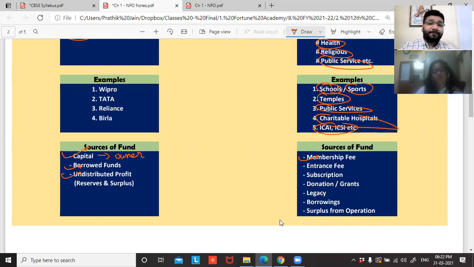Second is entrance fee. For certain events that these organizations organize, we charge an entrance fee. So that is again a source of funds.